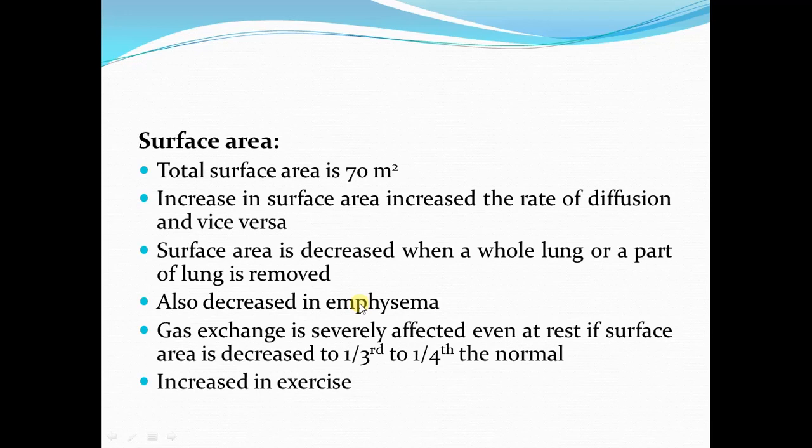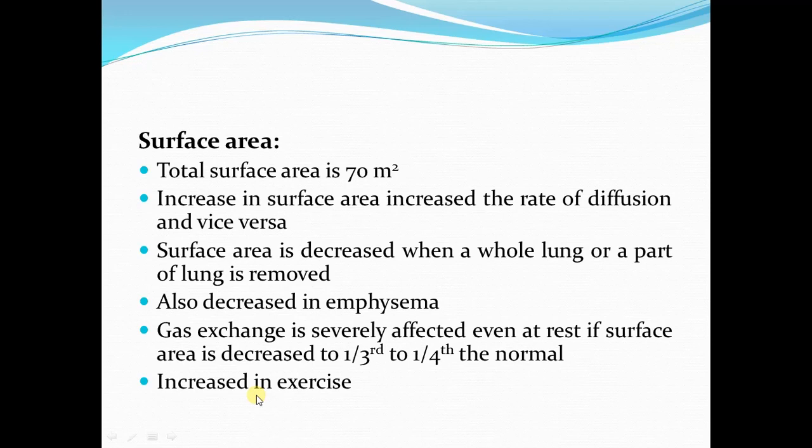of the respiratory membrane. So decrease in the total surface area of the respiratory membrane is going to interfere with the gas exchange process. The gas exchange process is severely affected even at rest if the surface area is decreased to one-third to one-fourth of the normal. And the condition which is associated with increase in the surface area is the exercise. This is a physiological condition.